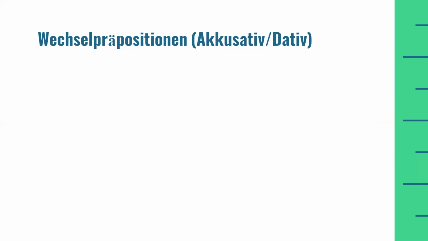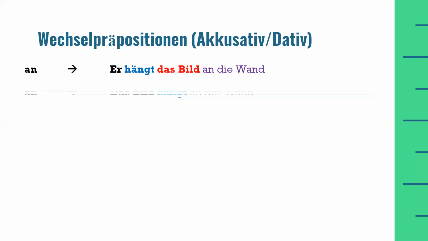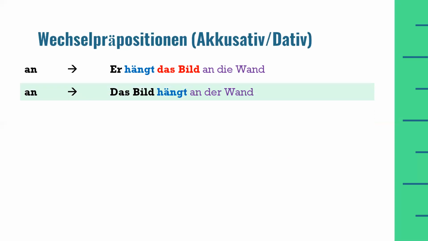So let's go through the examples for each two-way preposition. I have taken two examples for each two-way preposition so that we can differentiate between its use as accusative and as dative. So let's start with the preposition an. The first example is, er hängt das Bild an die Wand. He hangs the picture on the wall. And the second example is, das Bild hängt an der Wand. The picture hangs on the wall.